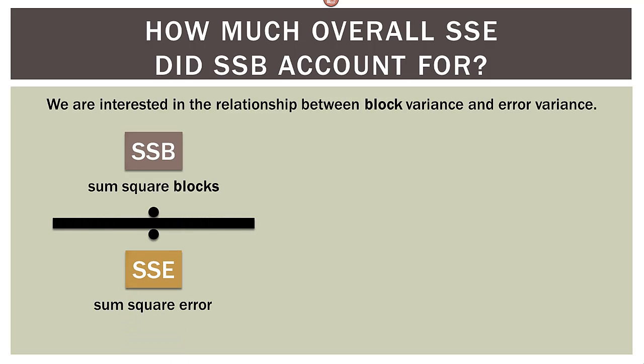Now we can figure out this relationship by setting up a simple fraction. Sum of squares blocks divided by sum of squares error. So it's a ratio, SSB divided by SSE. Now we don't actually divide those two things directly. We introduce this concept of degrees of freedom. I'm saving that for the second part of this video, so don't worry about degrees of freedom, but it comes into play when we actually do this comparison.